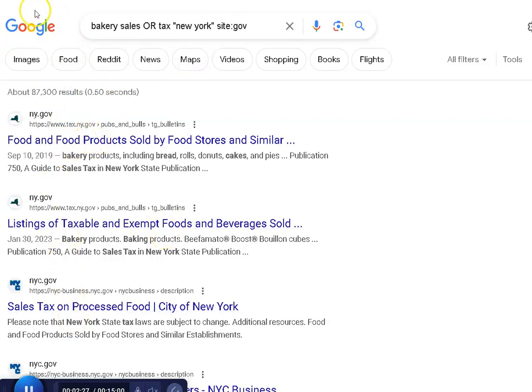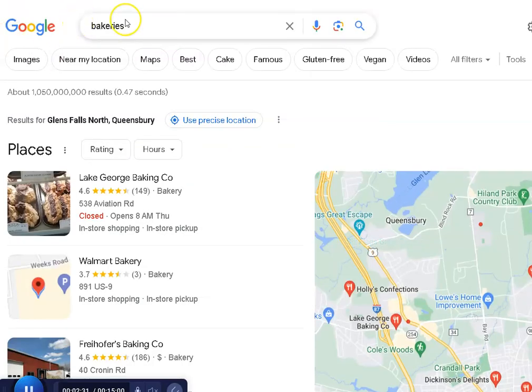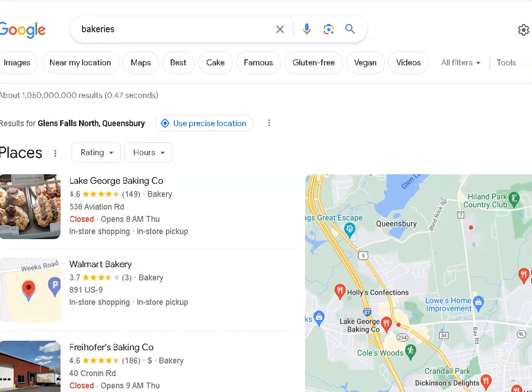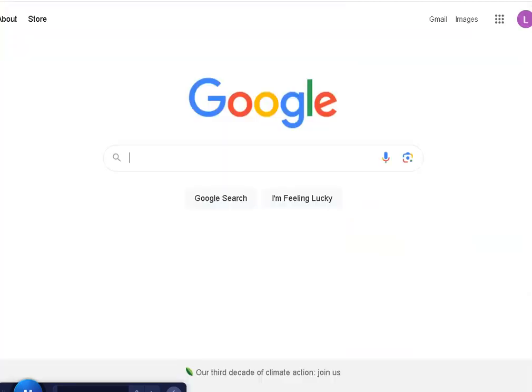So what we did is we went to Google's advanced search. The way that we got there is we did a simple Google search. Then when you go over to the side, little gear symbol, click advanced search. That will make life a lot easier.